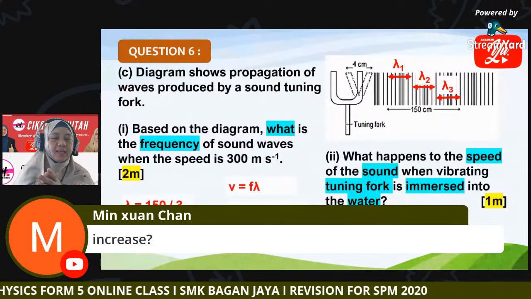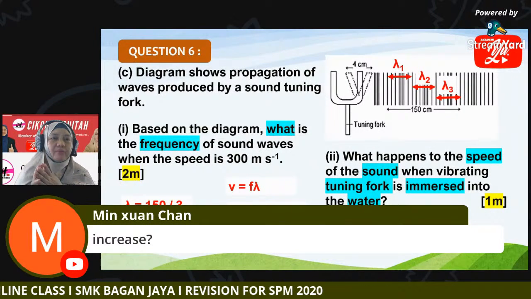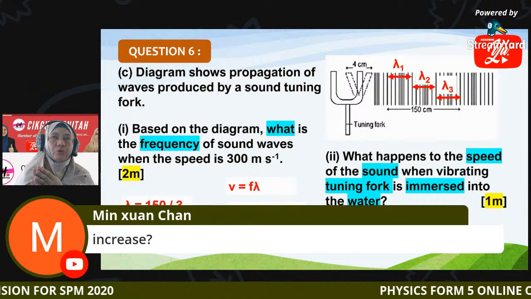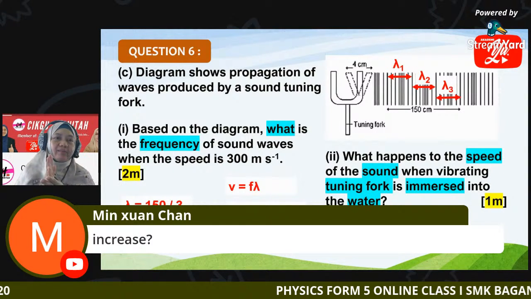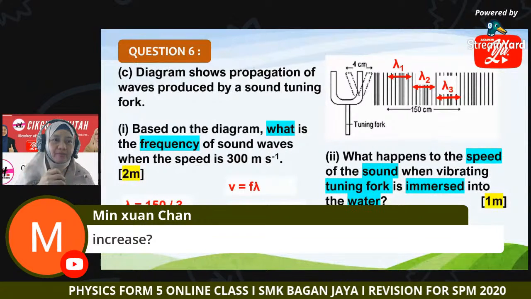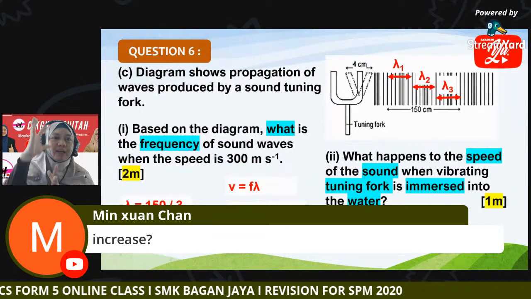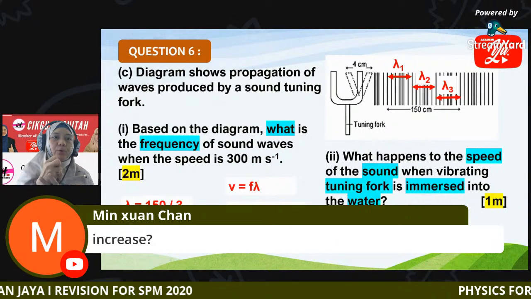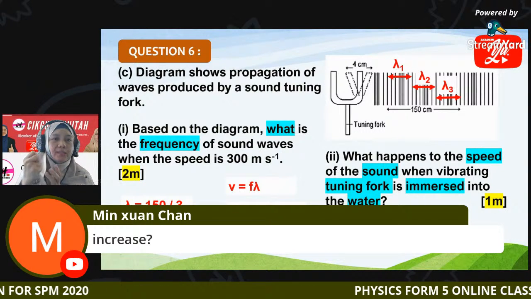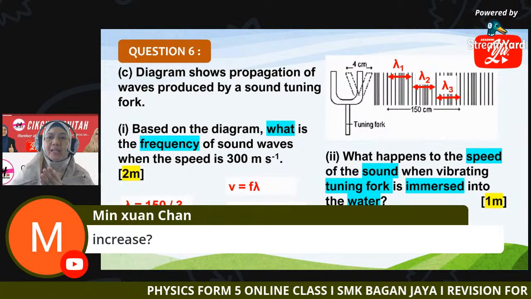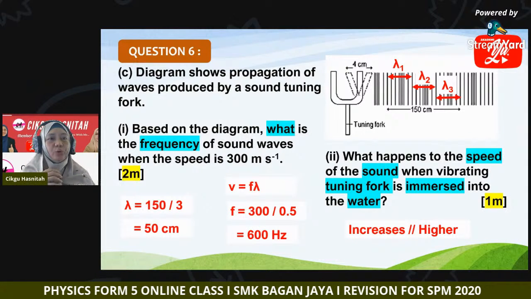Remember class, sound wave travels the fastest in solid, followed by liquid, followed by air or gas. It is opposite to light wave. Light wave travels fastest in vacuum or in air, followed by liquid and the lowest in solid. They are opposite. So we are talking about sound wave.